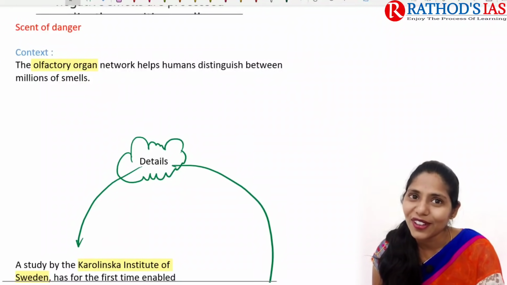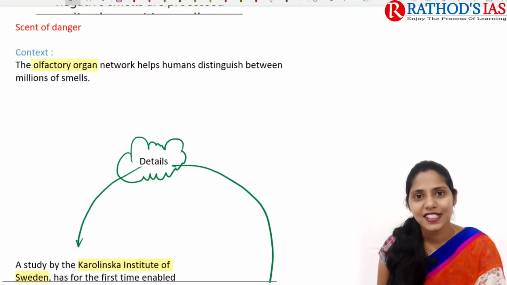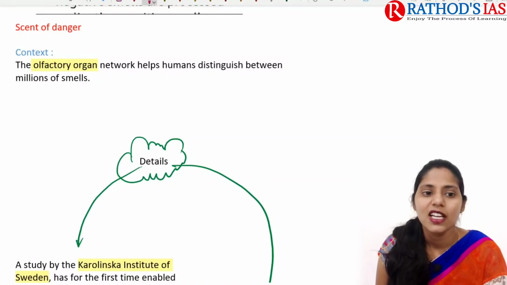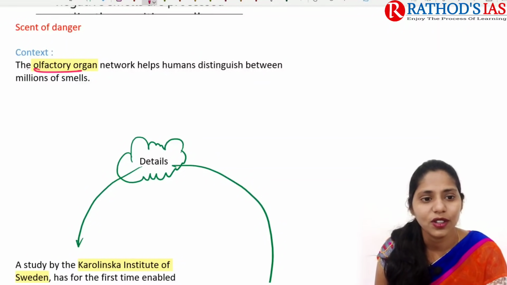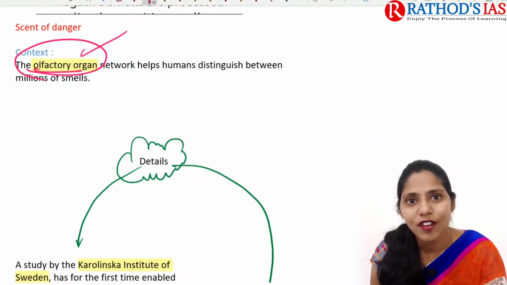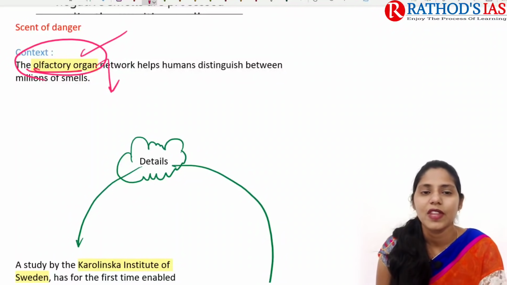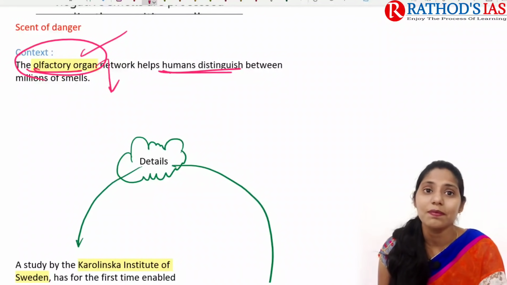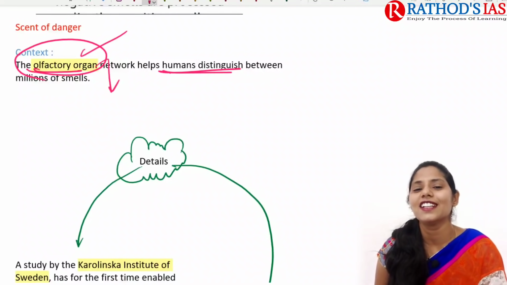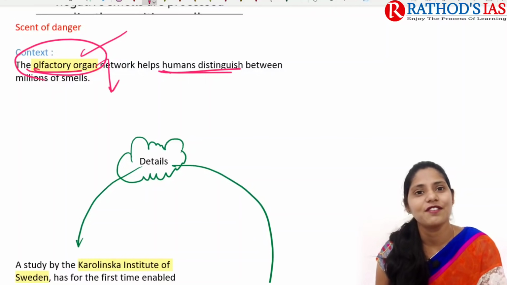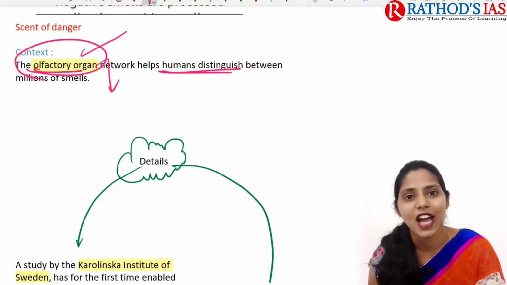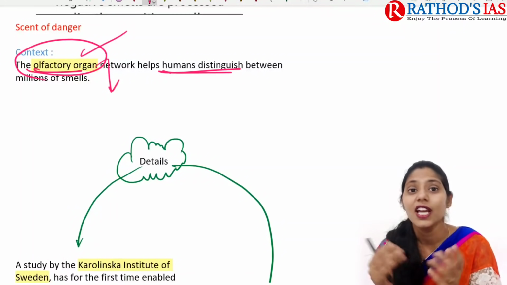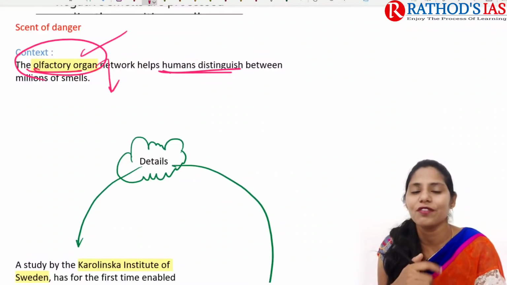Now let us talk about this topic, which is important from our science and technology point of view. If you see, the context mainly says that the olfactory organ is related to our smell. The olfactory organ network helps humans to distinguish between millions of smells. So we can get good flavoring and fragrance, for example from some flowers, some fruits, and even some dishes which we are preparing in our home. Because of this olfactory organ present in our body, that is the prime reason for getting different types of smell.